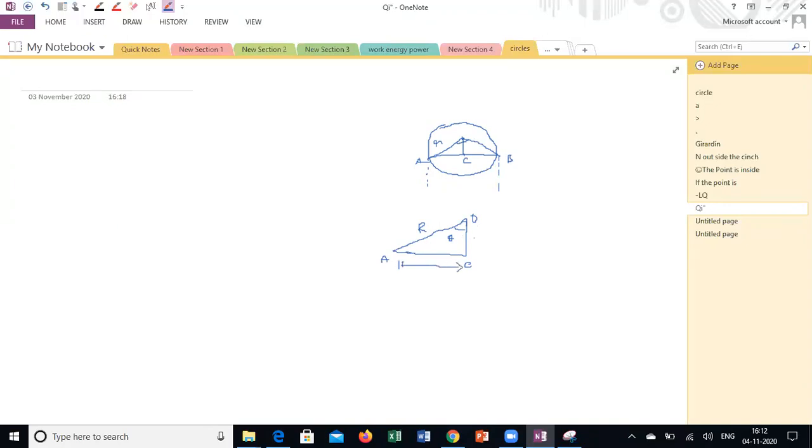Suppose I know the OC length. If it is given in the question, using the right angle concept, I can find out the AC length. Is it clear, guys, what I'm trying to say? Yes, sir. So based on the given data, it will be easy for us to calculate the chord length.